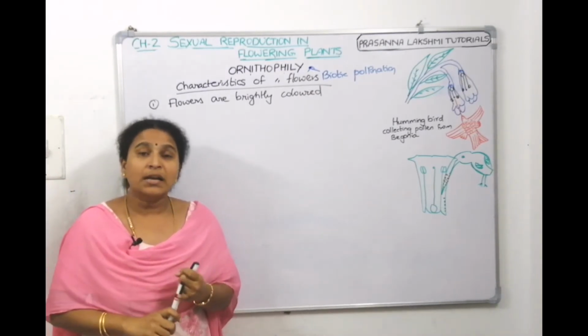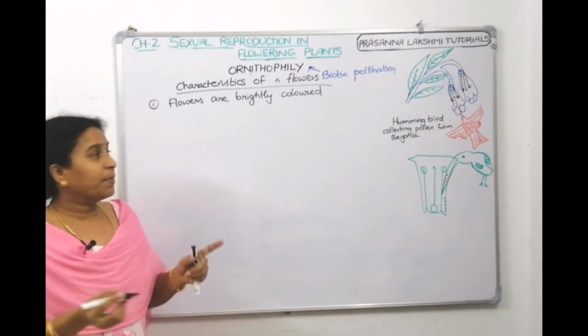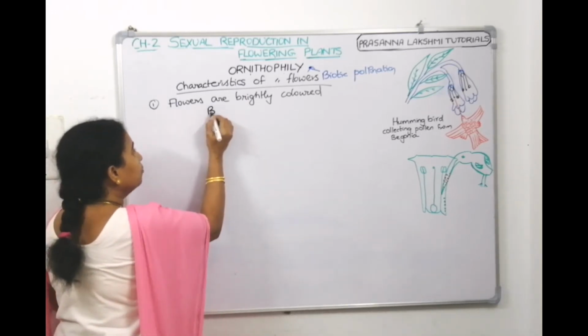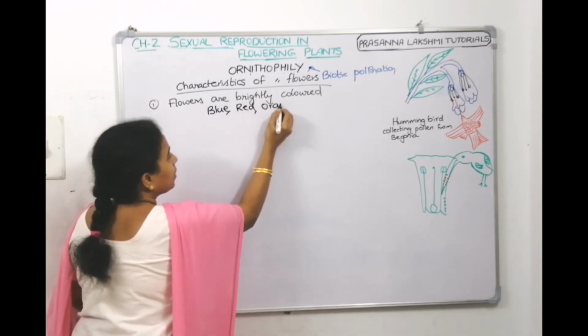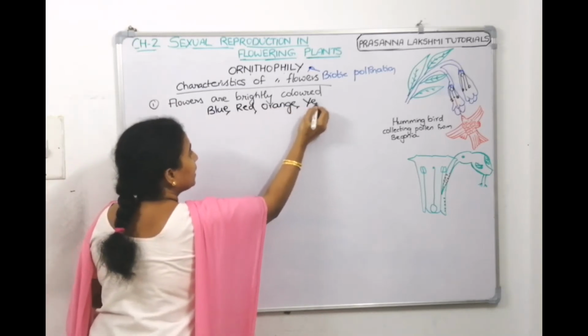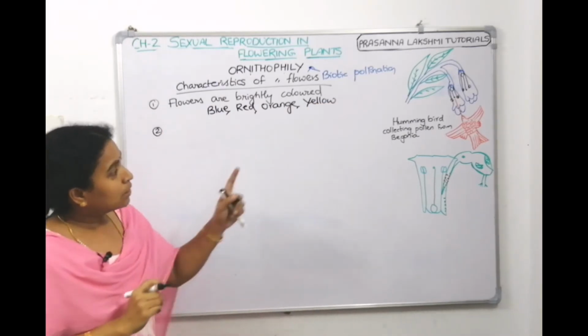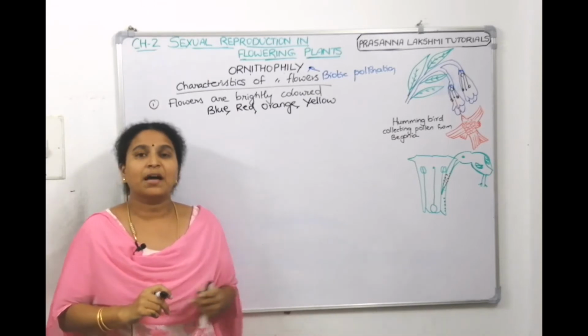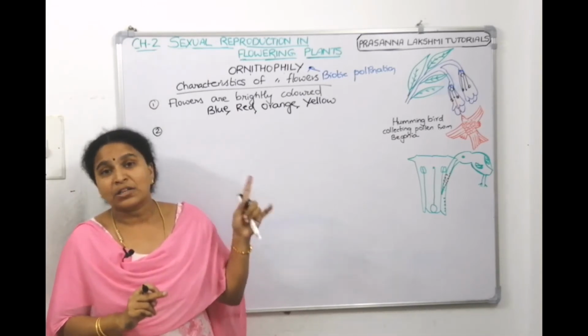Blue, red, orange and yellow will be attracted by birds. Now, why does the bird come towards the flower? To collect nectar or to eat the edible parts of the flower.